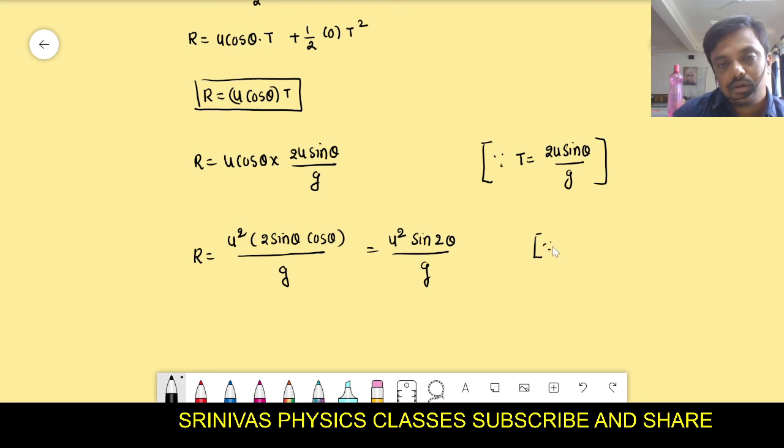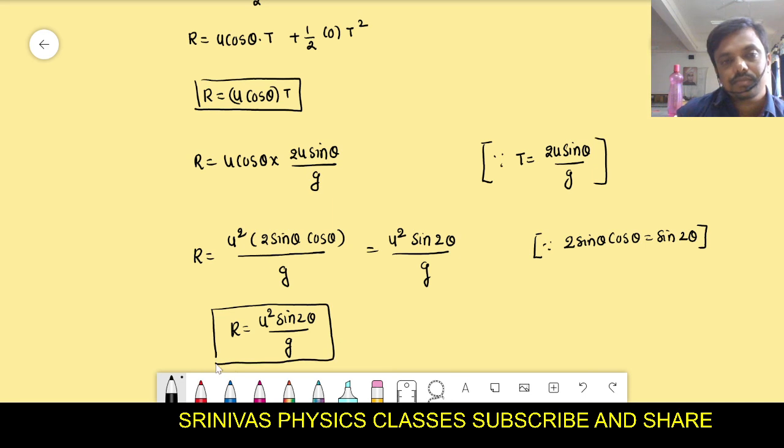Students, in trigonometry there is the formula sin 2 theta equals 2 sin theta cos theta. The final equation we got is u square sin 2 theta by g. You should remember it. This is the formula for the range.